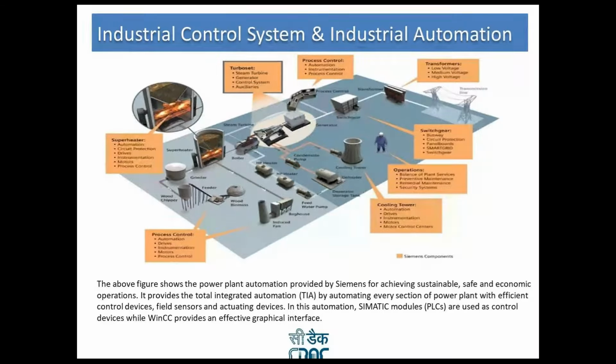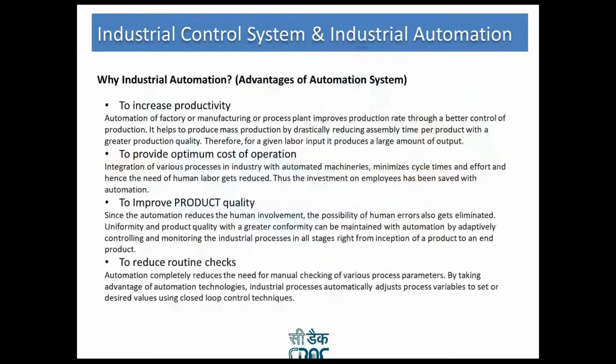It helps to produce mass production by drastically reducing assembly time per product with greater production quality. The quality of the production is very much higher as compared to the quality when human beings work in a plant. Therefore, for a given labor input, it produces a larger amount of output. The output is very much higher, providing optimum cost of operation.